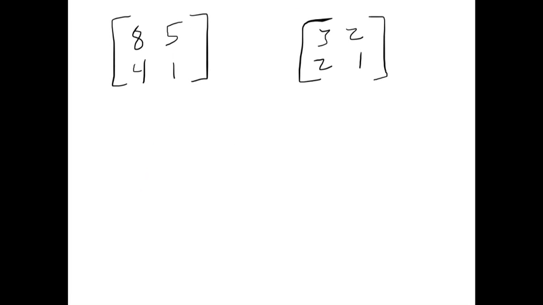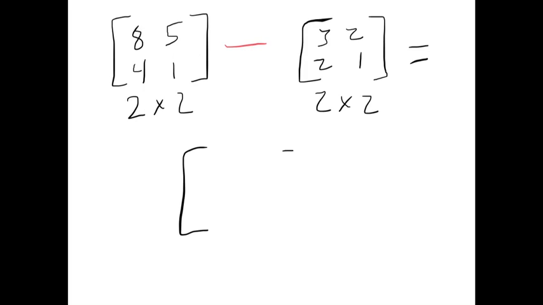So if we can add two matrices, can we subtract them? I think so. If this is a 2 by 2 and this is a 2 by 2, it makes sense that the result is going to be a 2 by 2. And just as you might think, all we're going to do is subtract the elements.